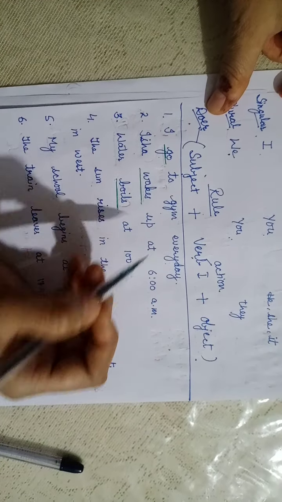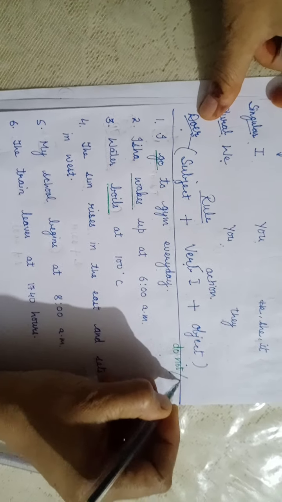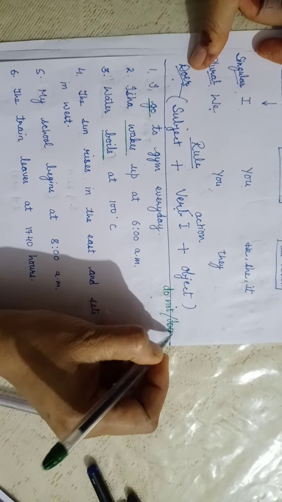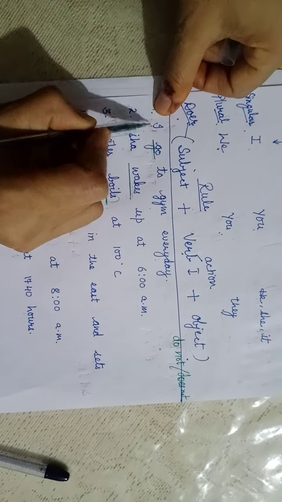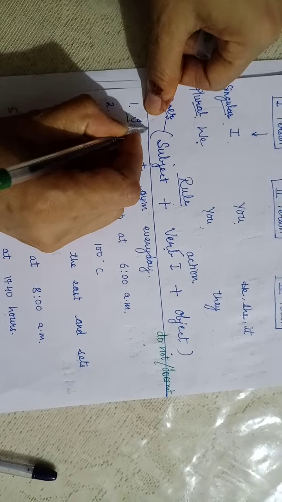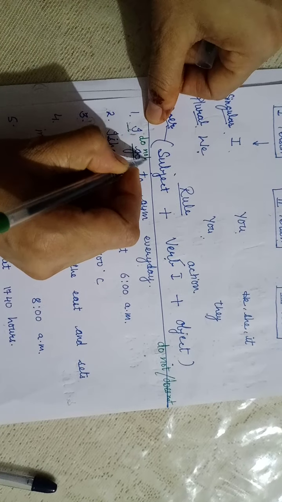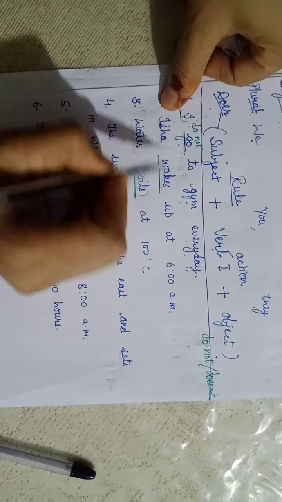Right? What we are going to use here? Do not or does not. Right? I go to gym. I is first person. I go to gym. I do not. I do not go to gym every day.